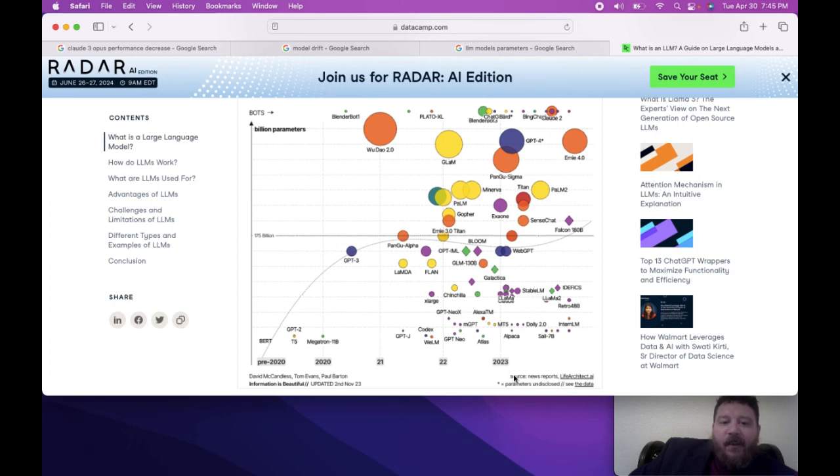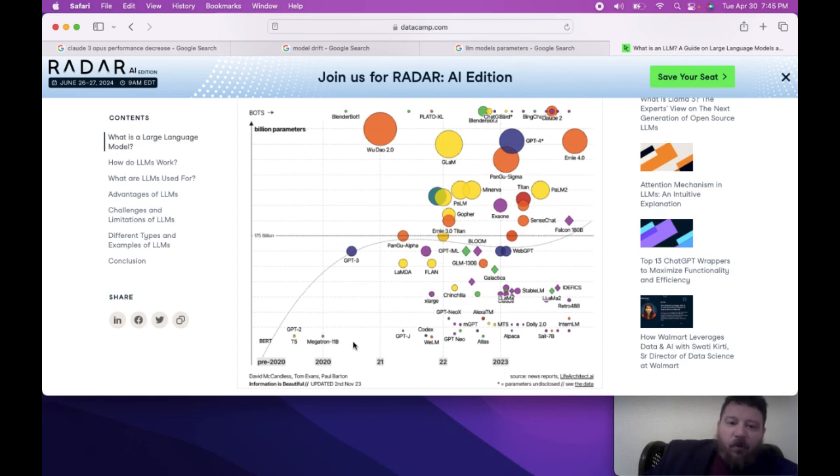What that means is that these models were off the charts small. The smallest models at the bottom of this chart are 1 billion parameters. This chart goes to about 800 million parameters as the bottom threshold, and we can see that pre-2020, everything is well below 800 million parameters.